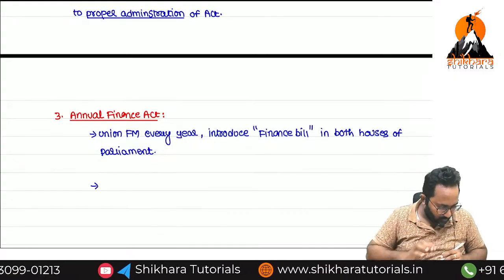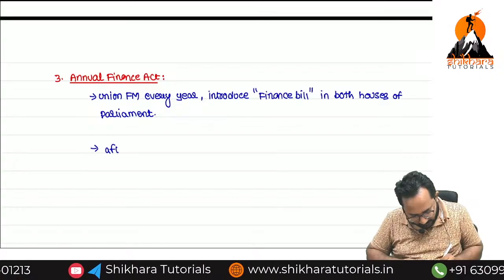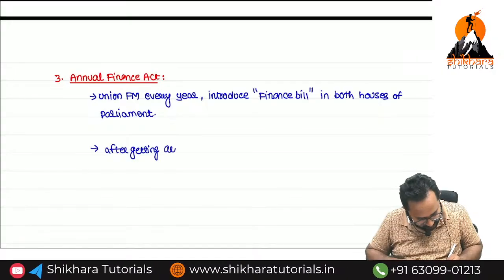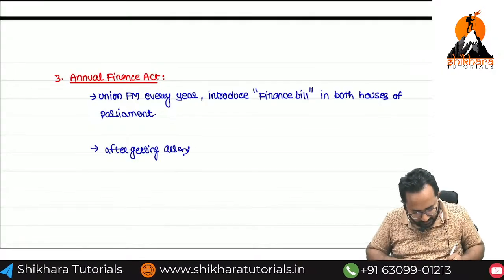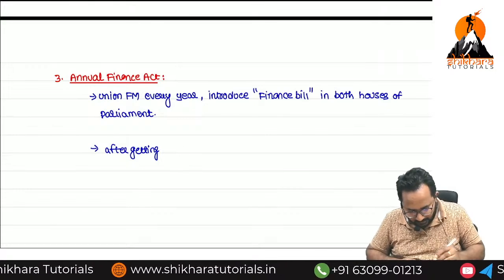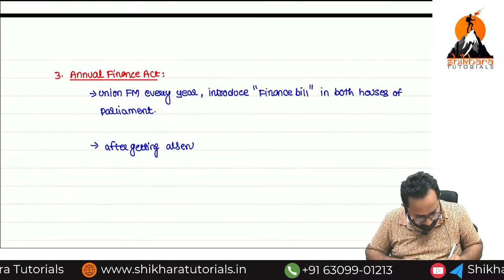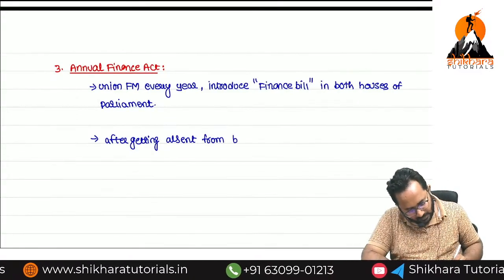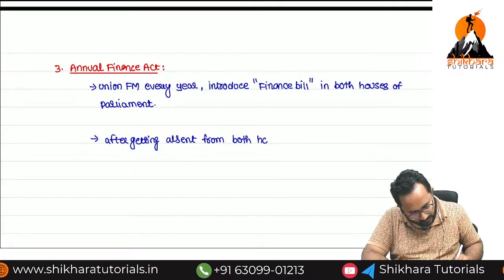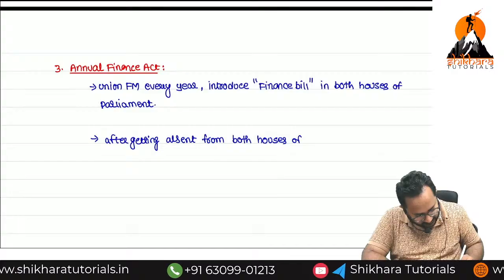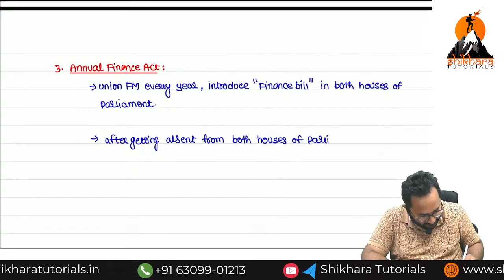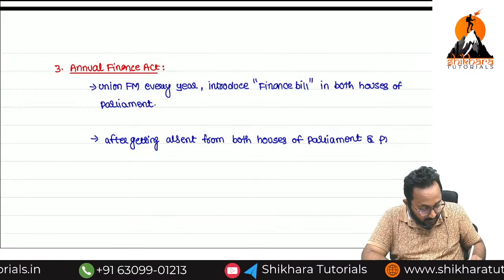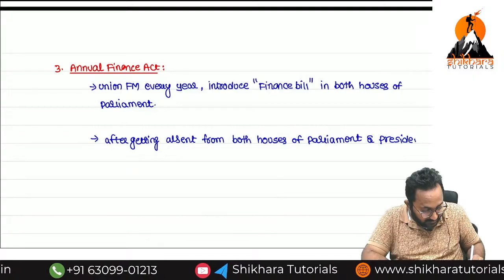Bill can be converted into act. So now next point, after getting assent. Assent means what? Consent. After getting assent from both the houses of parliament. And last, we need to get an assent from the President of India.